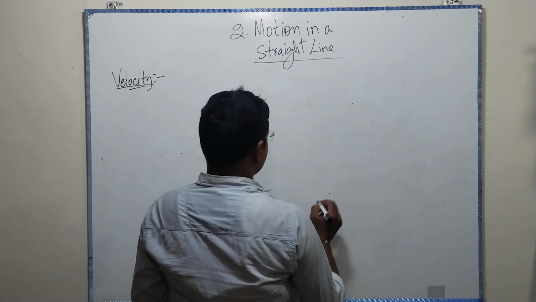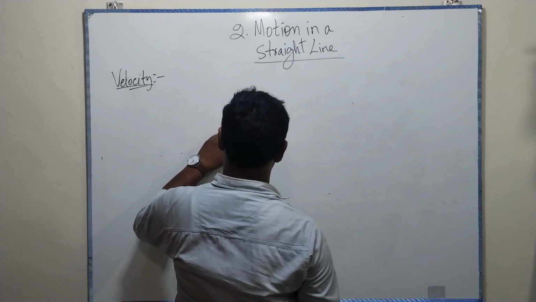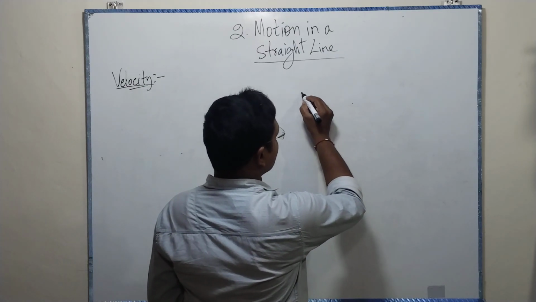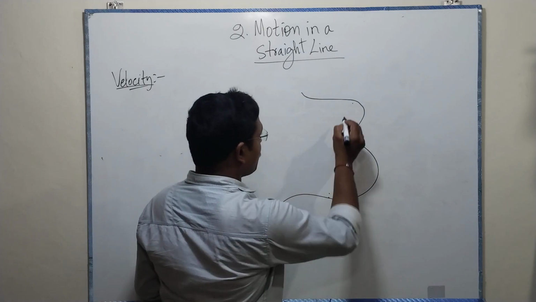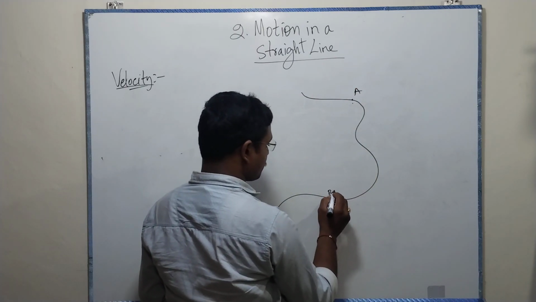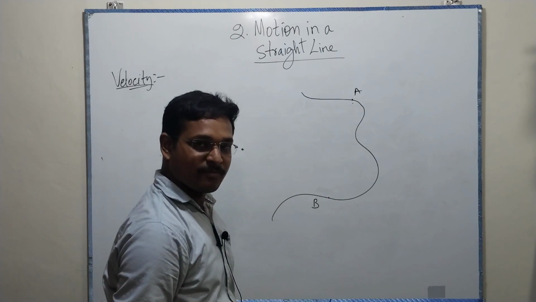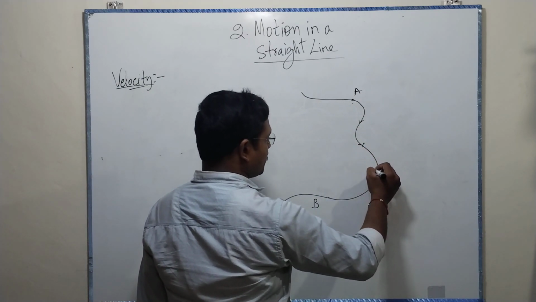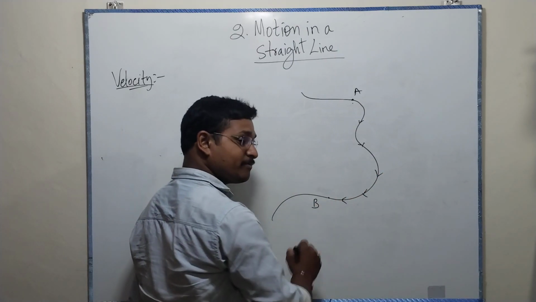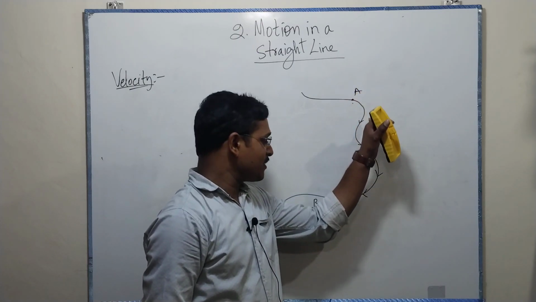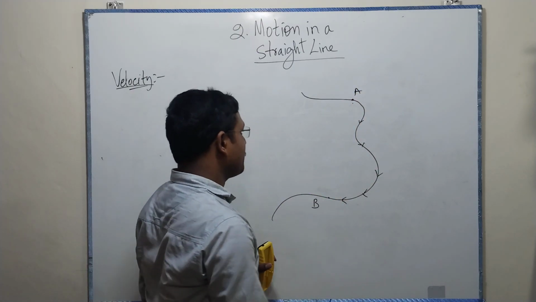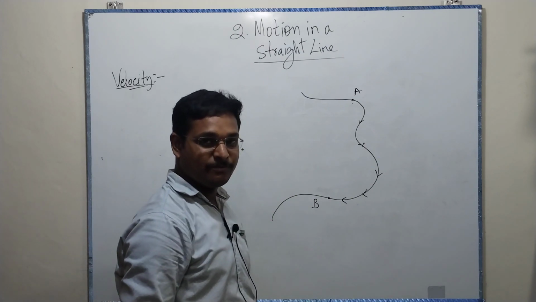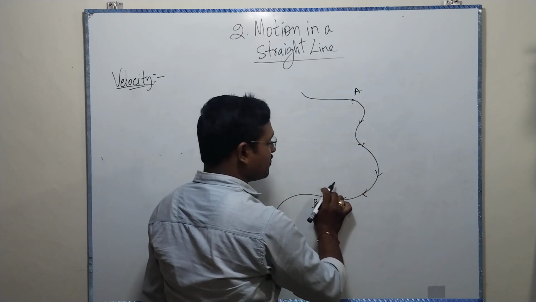Now let us take 2 points here and connect them like this, point A and point B. A train started at A, goes through this path, and reaches B. It is not covering the shortest distance, but going all over and coming back to B. Now this is distance, not displacement.